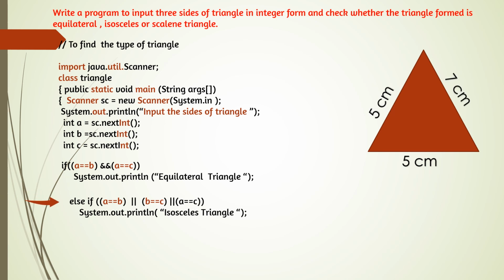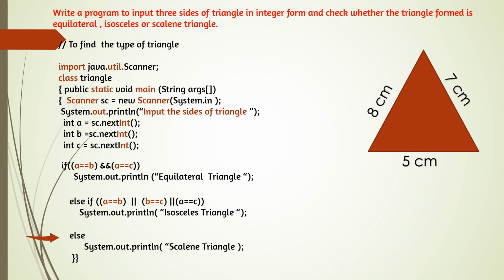And now we can see the second condition. If A is equal to B, here we can see A and B are same, or B is equal to C, the second condition is false, or A is equal to C, third condition is also false. But here we are having the OR operator. OR operator means if any one condition is true, the output will be true. With AND, it is compulsory all the conditions should be true, and with OR, if any one condition is true, the output will be true. So here one condition is true, A and B are same. So the output will be isosceles triangle.